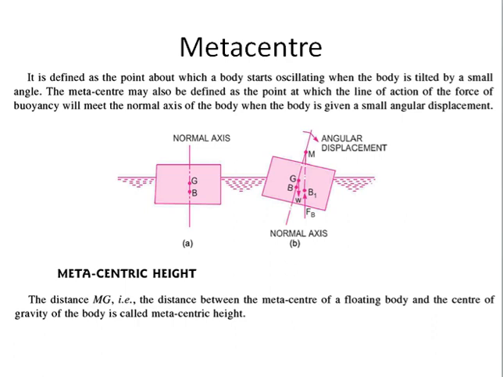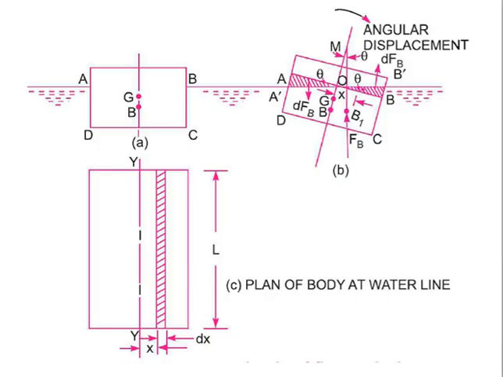If the metacentric height is positive, then the floating body will remain stable in the liquid. But if the metacentric height is negative, the body may keep on tilting if given a small angular displacement. It will be unstable in the liquid. So whenever we are designing ships, we try to design them in such a way that the metacentric height is as highly positive as possible. Now, talking about the analytical derivation, we are going to find the expression for the metacentric height.